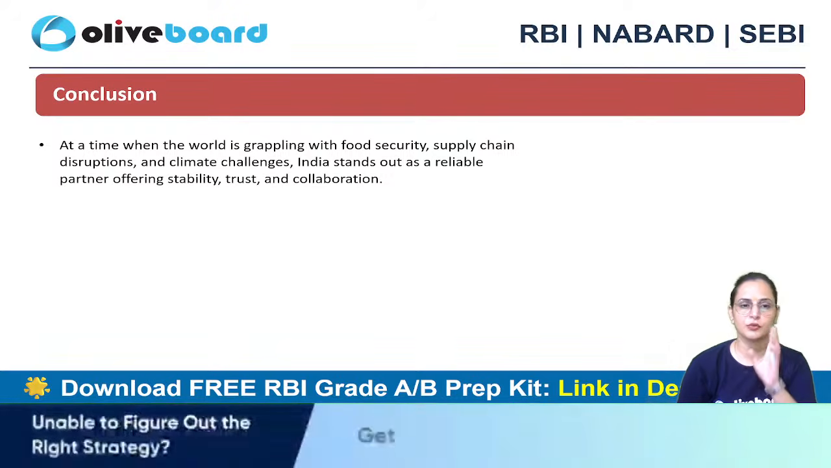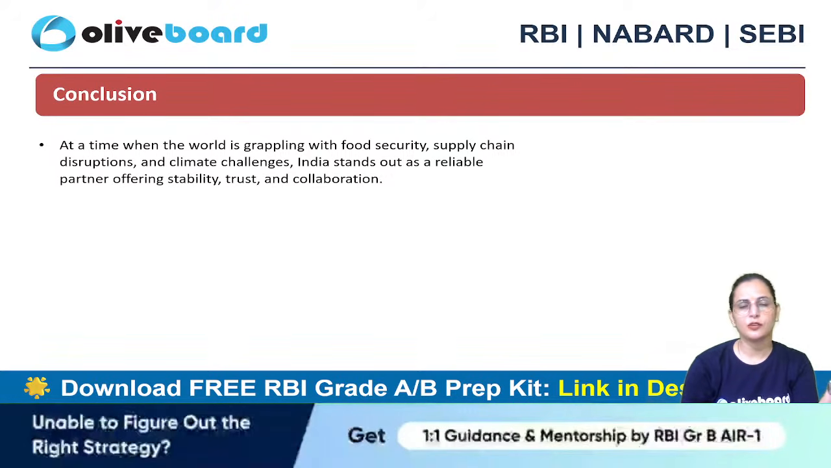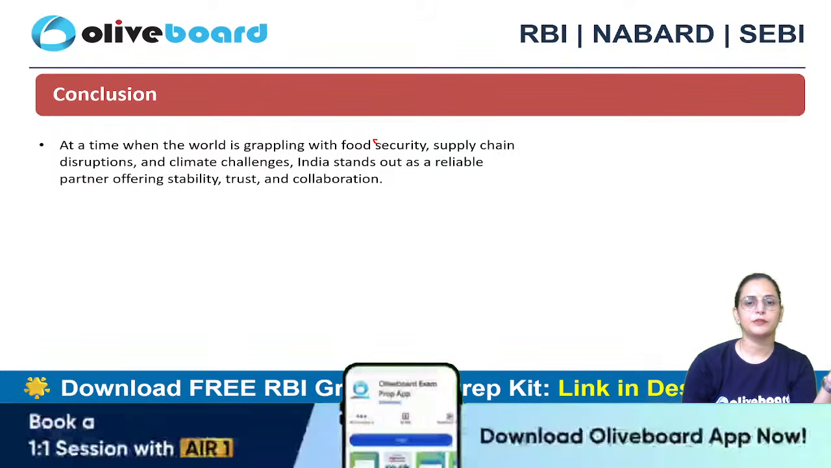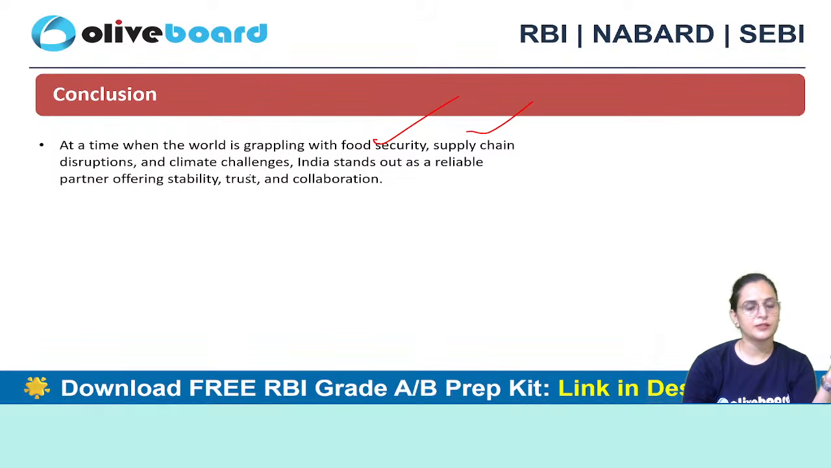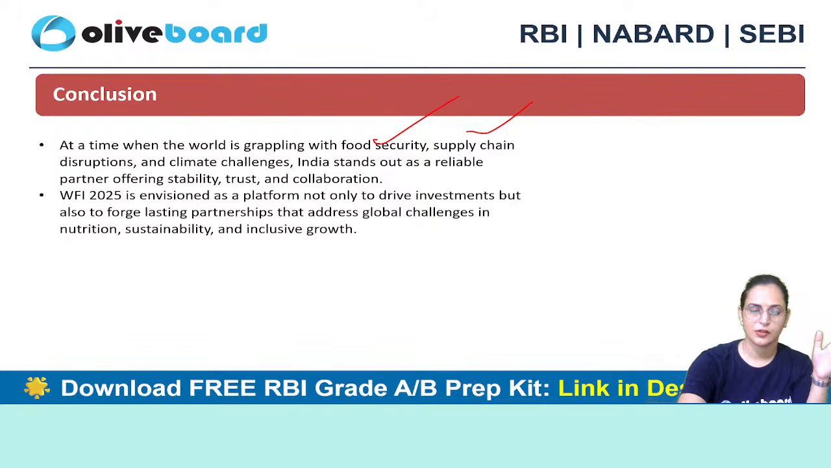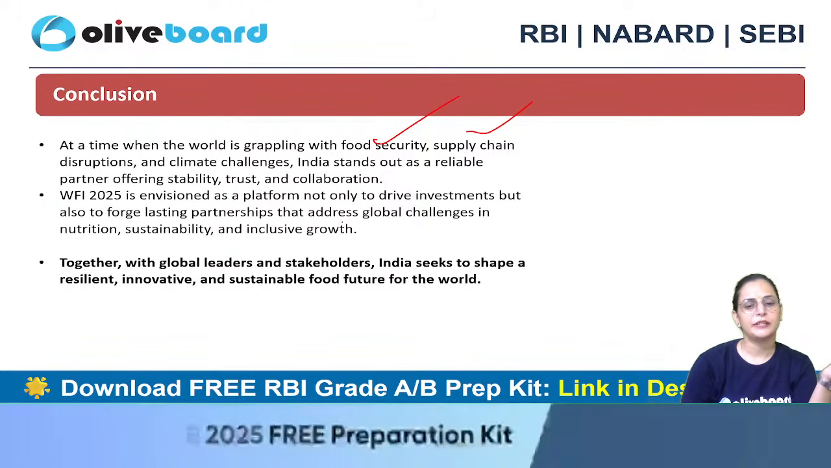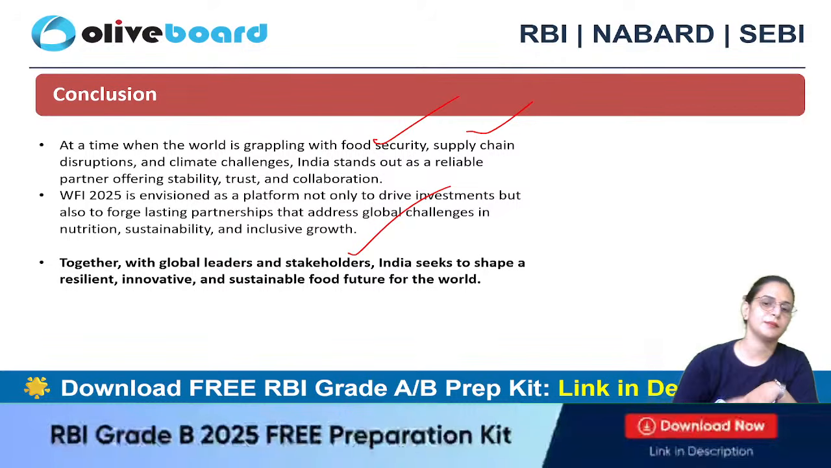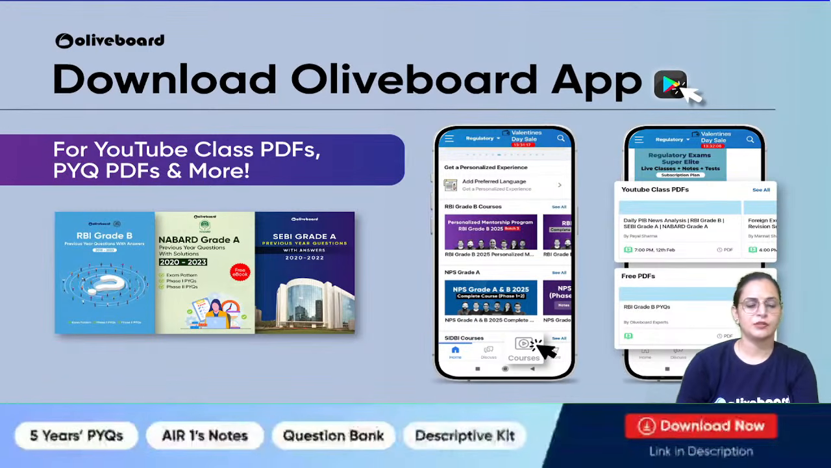World Food India 2025. And we know that all over the world we are facing food related challenges. We are not getting nutritional food diets. The world is grappling with food security, supply chain disruptions, climate challenges. So India stands out as a reliable partner offering stability, trust, and collaborations. Together with global leaders and stakeholders, we seek to shape a resilient, innovative, and sustainable food future for the world. So that's all about the specific event that recently happened.